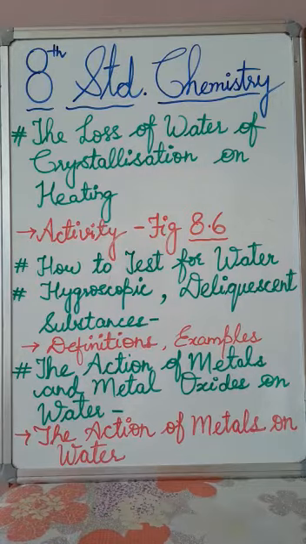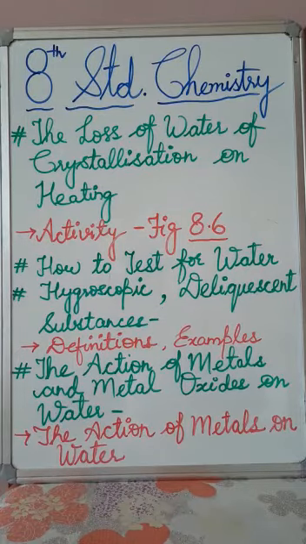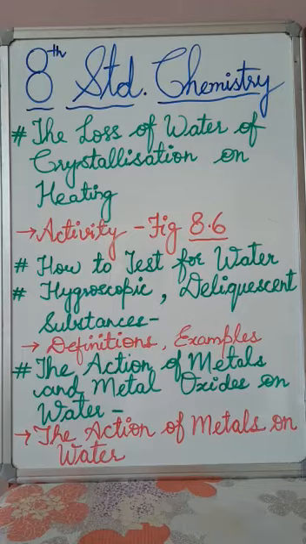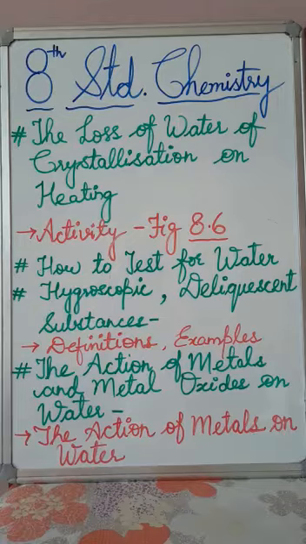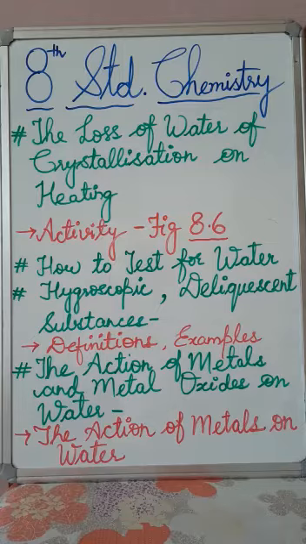The next is the action of iron on water. So what happens here? Though iron is above hydrogen in the activity series, it is much less active than magnesium. Iron displaces hydrogen from water only when steam is passed over the red hot metal. You can see in figure 8.10 that steam reacts with red hot iron and very clearly they have shown this reaction. And then we get a black oxide, triiron tetroxide, Fe3O4, also called ferroso-ferric oxide.